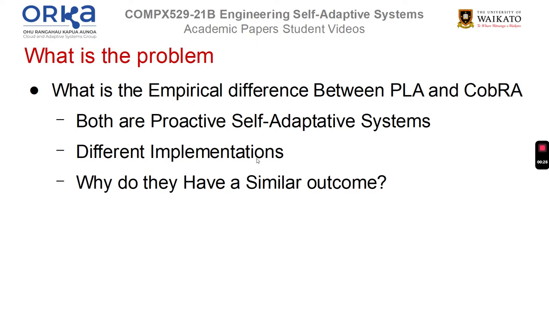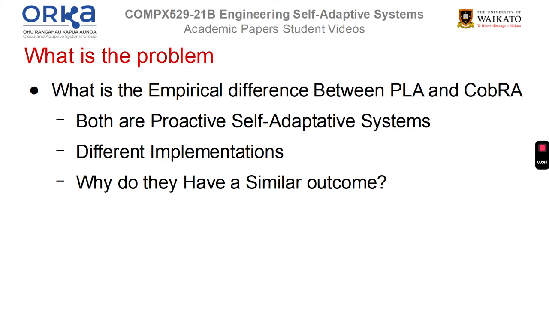So, what is the problem? The problem that our authors are trying to resolve is what the empirical difference between PLA and CobRA is. Both PLA and CobRA implement proactive self-adaptation. The idea behind proactive self-adaptation is to not only consider the current environment of a service, but also predict future environments and what should be done now to accommodate for this.